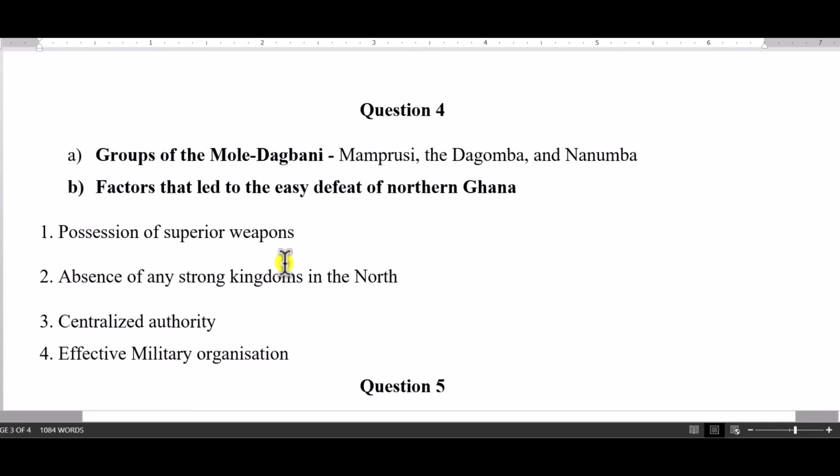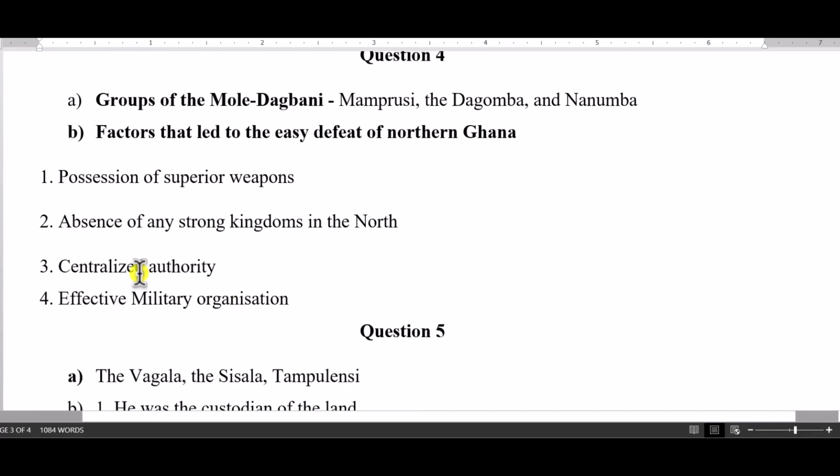Good. So these were some of the factors that led to the easy defeat of the indigenous people within the north. One was the possession of superior weapons by the invaders, the Moli Dagbani and co, who came. There was also absence of any strong kingdom in the north to actually fight off the invaders.